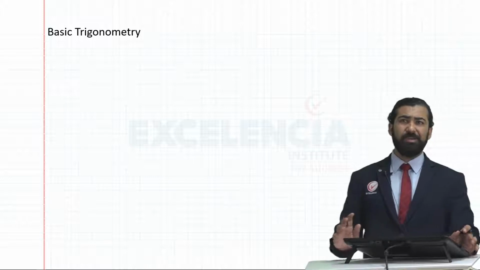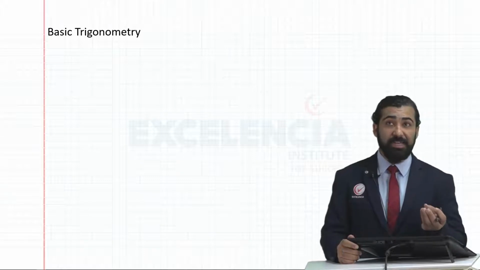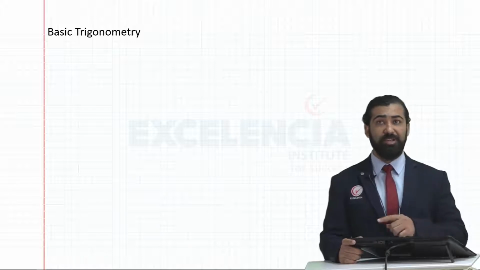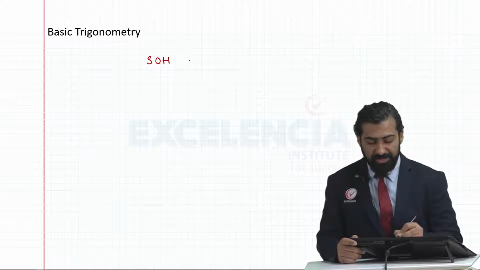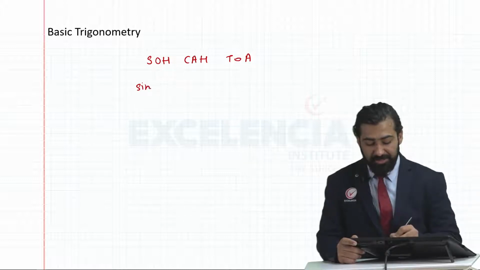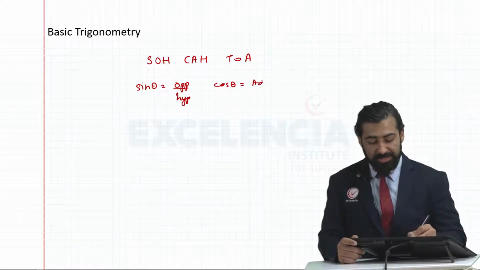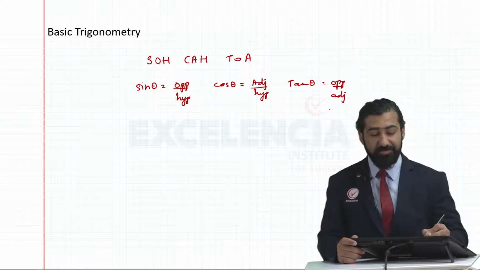Next, this is the last part, basic trigonometry, which I had used in one of the questions previously. Now, some of you have studied standard angles and you have memorized them. Apart from standard angles, you should also be able to calculate non-standard angles using your calculator. When we learn trigonometry, we have studied SOH CAH TOA. SOH means sine theta is equal to opposite side divided by hypotenuse. Cos theta is equal to adjacent side divided by hypotenuse. And lastly, tan theta is opposite side divided by adjacent.